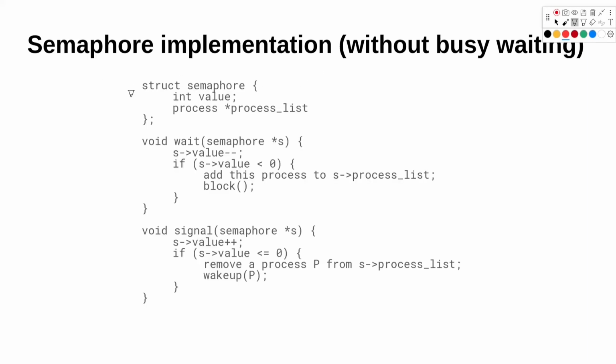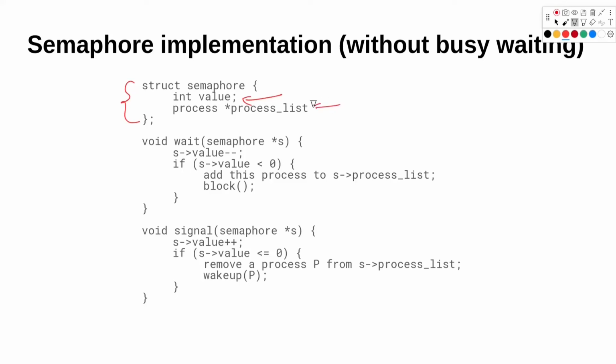The implementation of the signal and wait functions in a semaphore that we just saw was still a busy waiting solution. We can tweak that solution so it becomes a non-busy waiting solution, which was our main goal in introducing semaphores. Otherwise we would have used mutexes itself. So this is the code. We have a structure called semaphore, and it has a value, which is the value of the semaphore, and it has one extra thing.